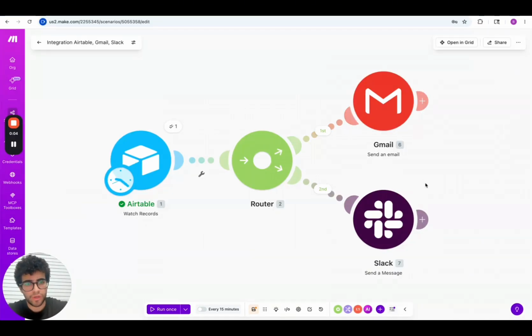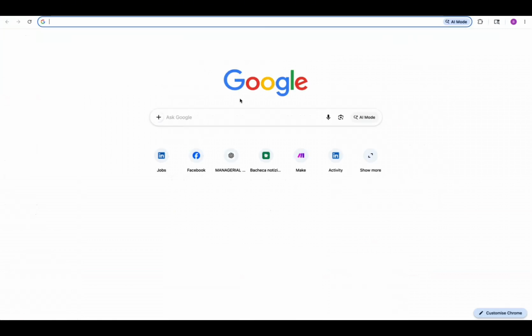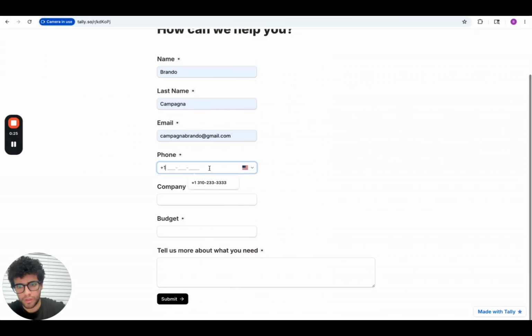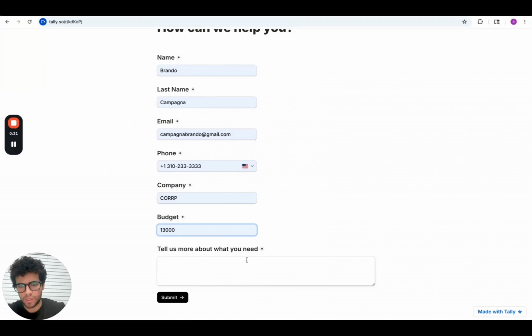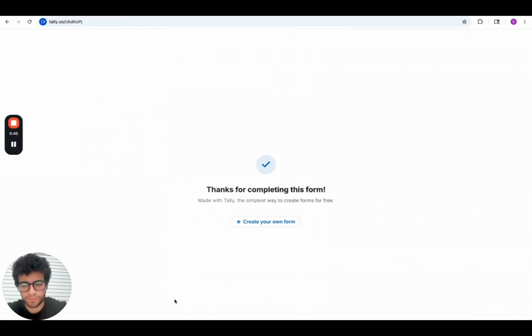Okay, nice. So after Slack, it's time to see if our workflow is working, what's working and what's not working, because we are not done yet. So we go back here, we go to share, we can copy and paste the link again. So we're gonna just fill out the form with some dummy data. We go here, company, we can create a name. Make sure that the budget that you're using here is more or equal to $10,000, so we can see if Airtable is gonna be triggered. And then you submit.